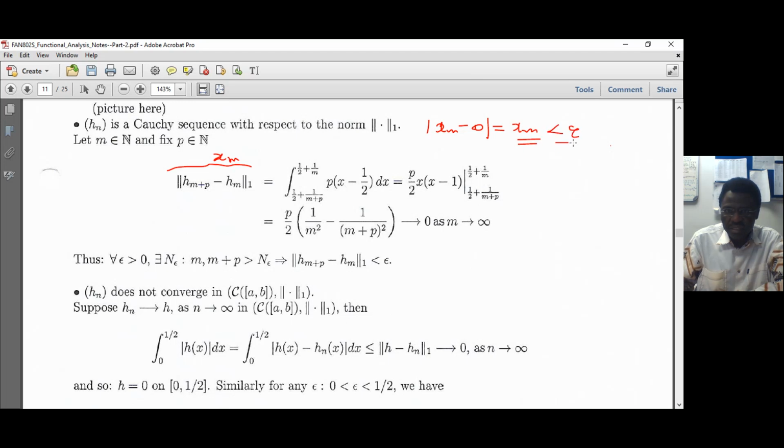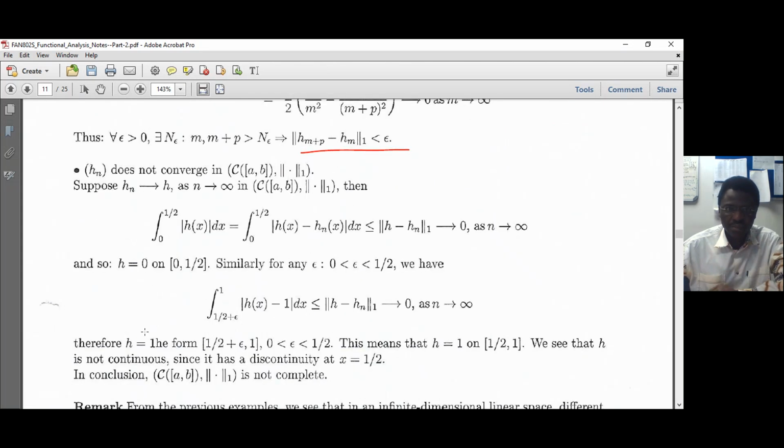So writing this less than epsilon, when it goes to infinity, that is, for any epsilon we can find N such that when n is greater than capital N, this difference, which is this, is less than epsilon. That's exactly what we are writing here. And at the same time, this shows us directly that this is a Cauchy sequence. And the next thing is to show that it does not converge. And it's so easy to show that it does not converge.